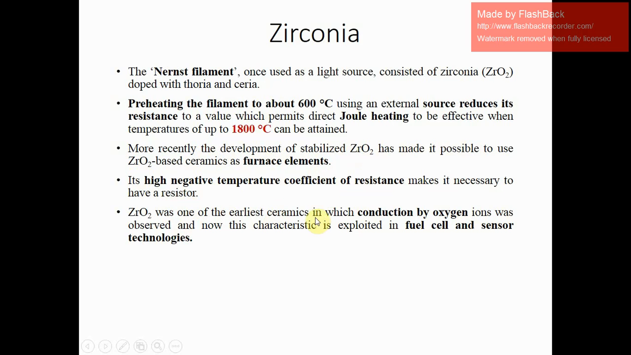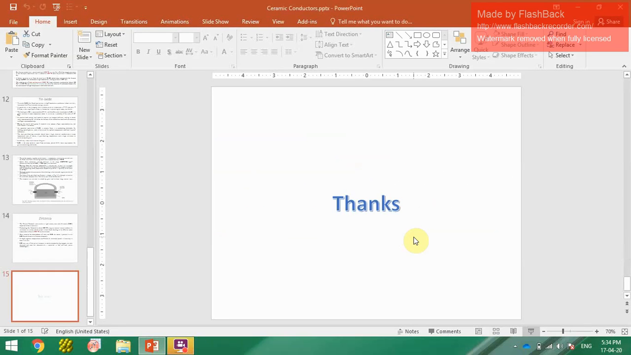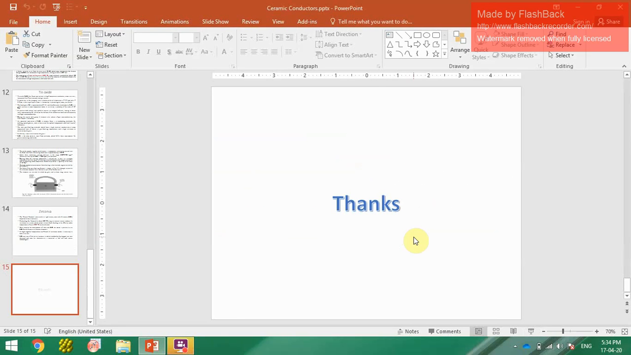Zirconia was one of the earliest ceramics in which conduction by oxygen ions was observed, and now this characteristic is exploited in fuel cells and sensor technologies. Okay, thank you all. In the next class, we will discuss some superconductivity in ceramics.